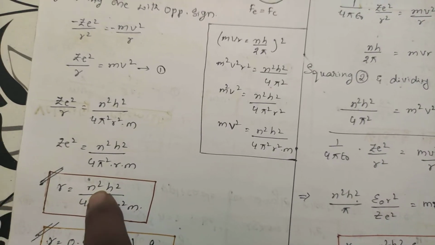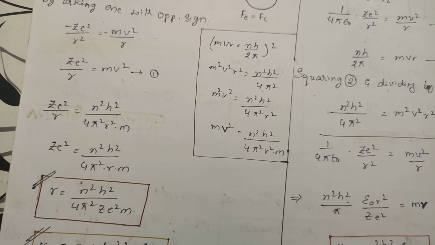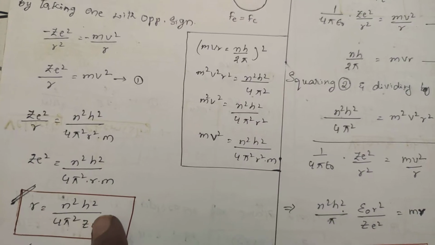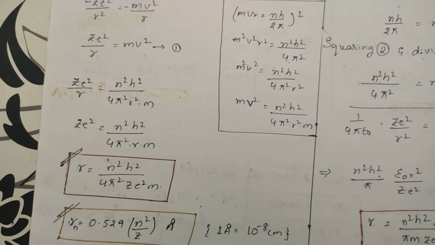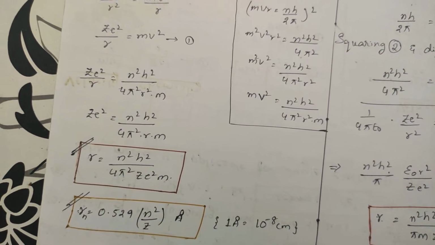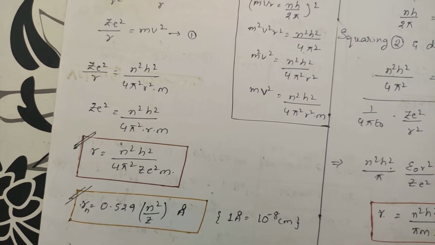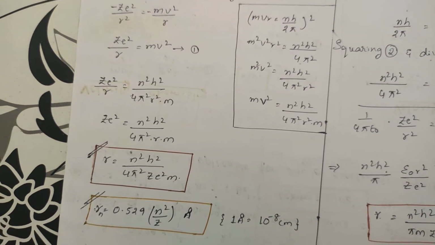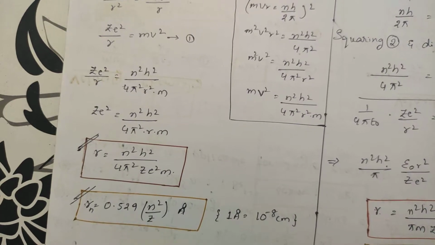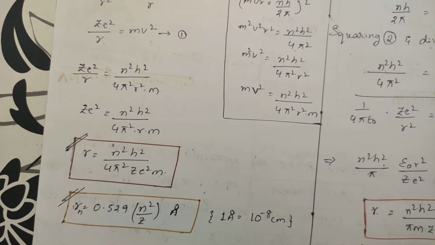If it is the first orbit, n is 1; if it is the second orbit, it is 2; if it is the third orbit, it is 3. h is a constant called Planck's constant. The value of h is 6.625 × 10^-34 joule seconds, or 6.625 × 10^-27 erg seconds.